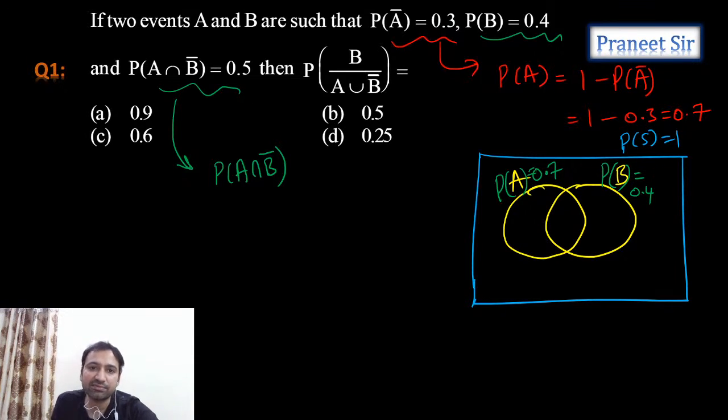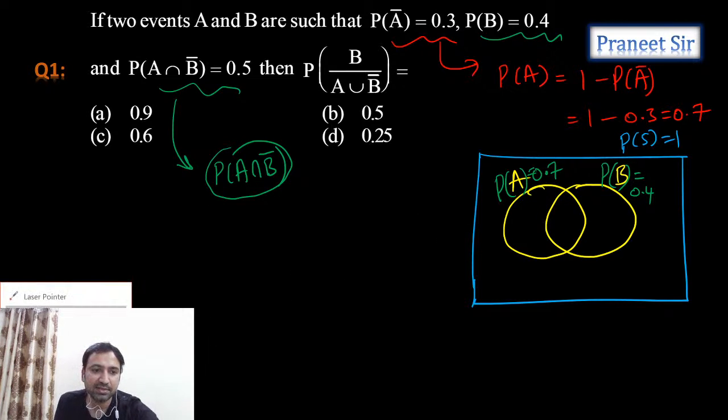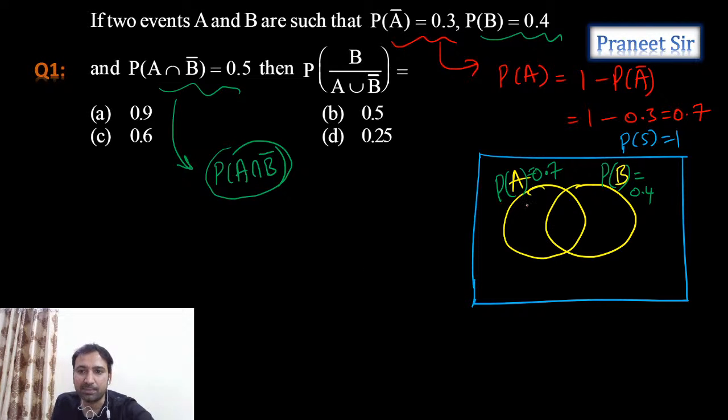What is the probability of A intersection B complement, guys? It is this red color region. It should be in A but should not be in B. This region he is giving as 0.5. That means the remaining part of A is 0.2 only. Out of 0.4 for B, if the common part is 0.2, the remaining part is 0.2. And outside A union B, the remaining part is 0.1. Correct? Total is 0.7. So this red shaded region is 0.5. That's how we get the Venn diagram easily, guys.